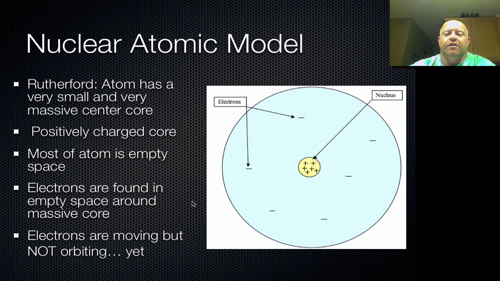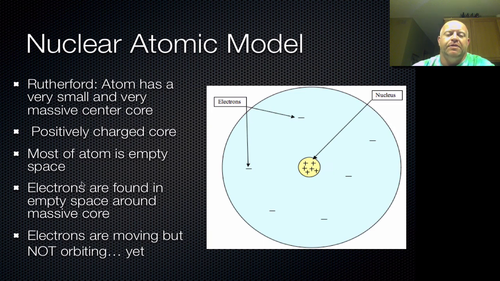From this experiment, we had yet another model of the atom developed. Every discovery, every experiment builds our knowledge of what the atom looks like. So Rutherford is able to tell us the atom has a very small, massive center core. It's positively charged. Most of the atom is empty space.